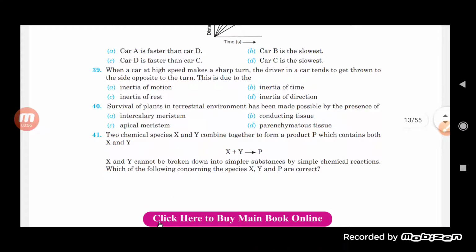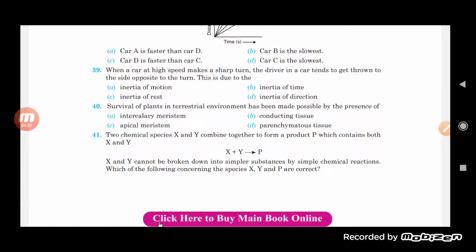So we can say here that it will be because of the inertia of direction. Actually, in some places it is written as inertia of motion, but it will be the inertia of direction.